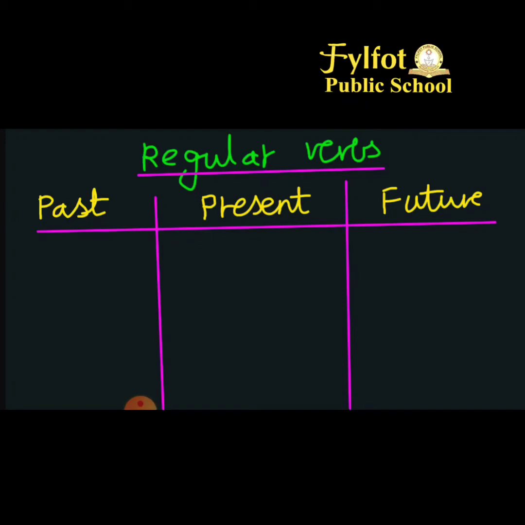So now let's take an example of the word talk. In the present, it's talk. In the future, will talk. And in the past tense, talked, with the ed ending. So this is how regular verbs look. But there are plenty of words in the English language that don't follow these basic rules.